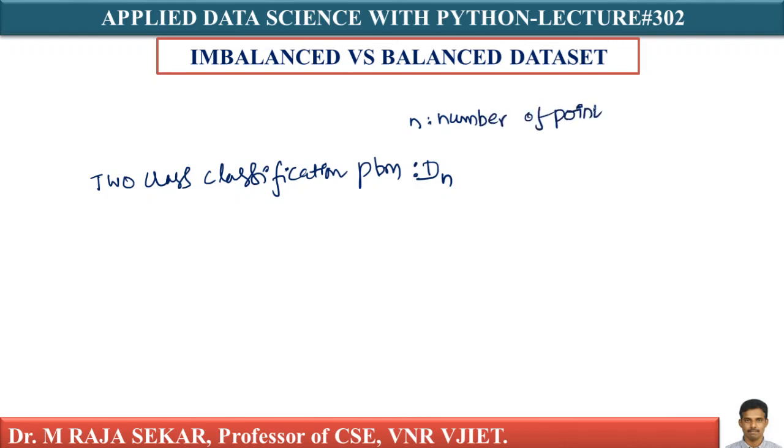In Dn, that n indicates the number of points. I have n number of points in Dn.